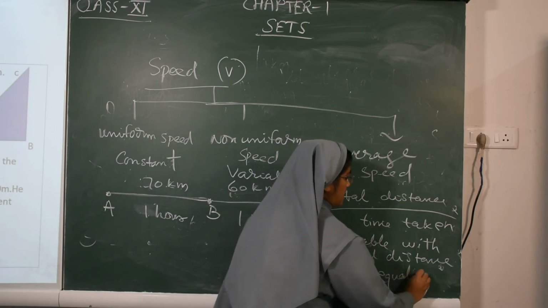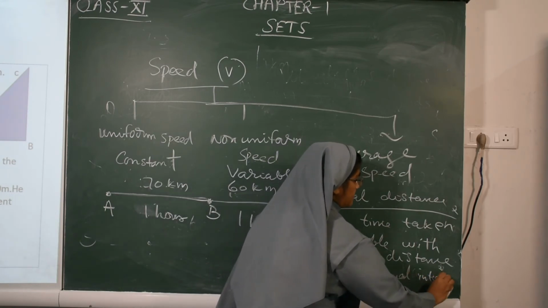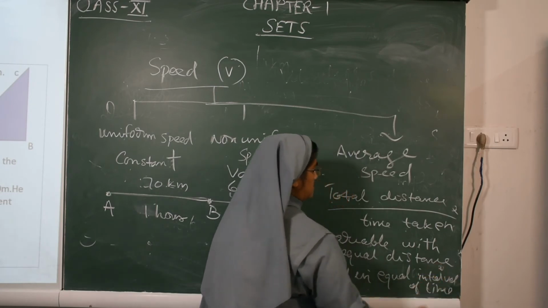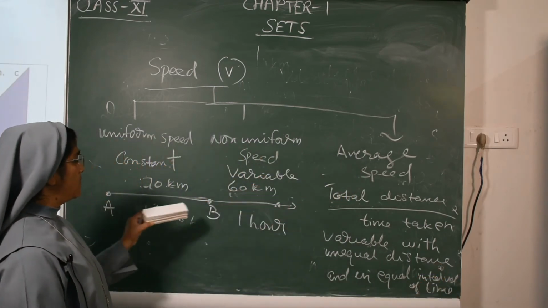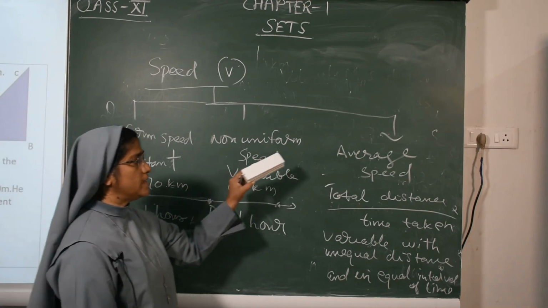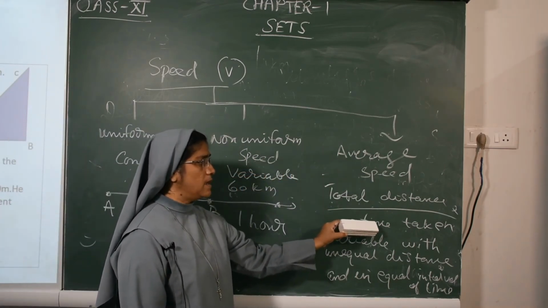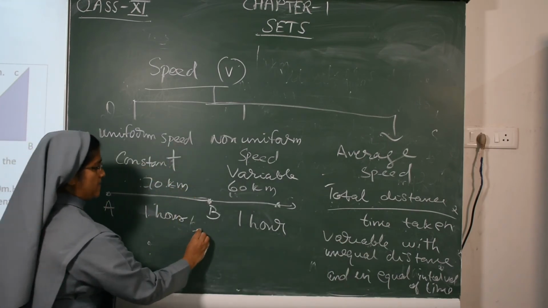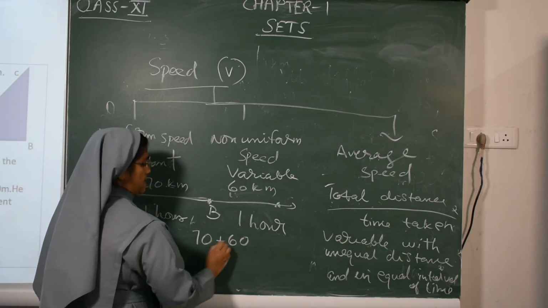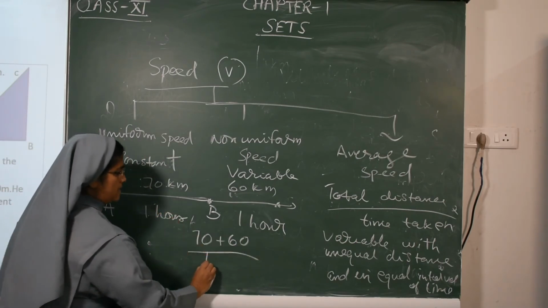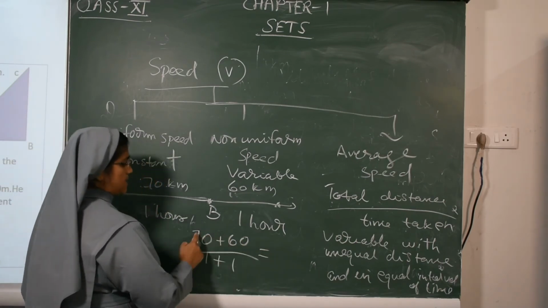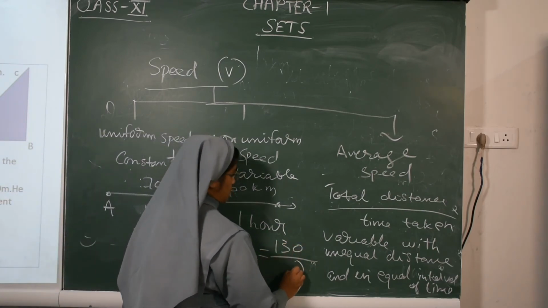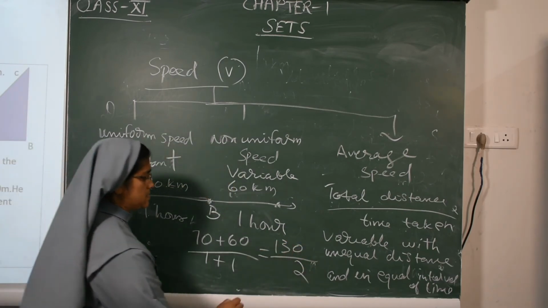Here you see, what is the average speed? Average speed is the total distance upon time taken. So total distance covered is 70 plus 60, upon 1 hour plus 1 hour. So 70 plus 60 is 130, upon 2, which gives 65.